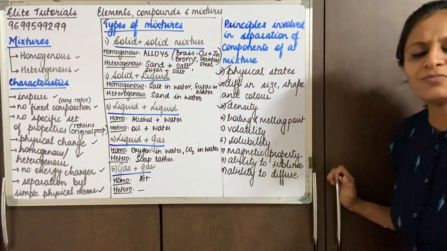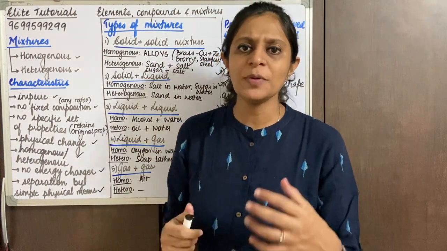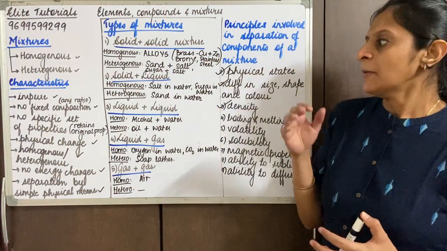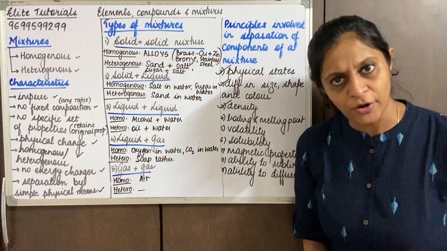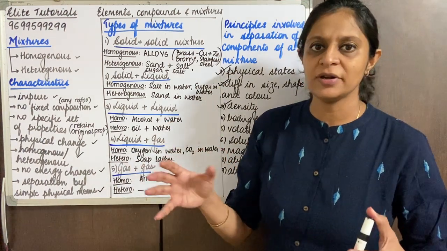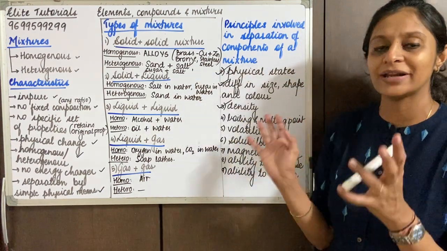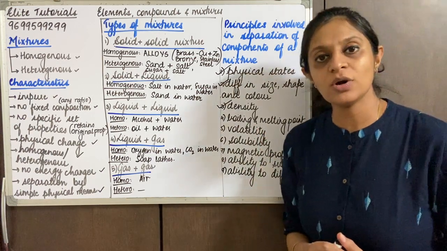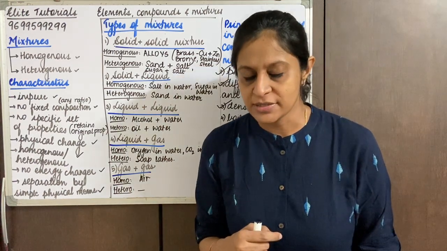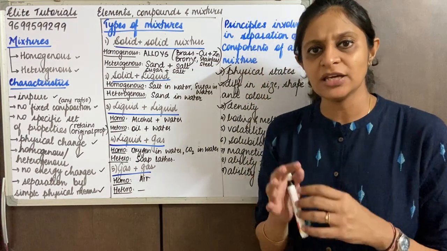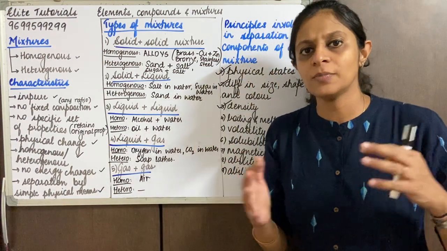The next one is difference in boiling point and melting point. This would be possible when we are talking about, again, liquid mixtures that differ in their boiling points. Now I understood how to separate a heterogeneous mixture like oil and water. We got an idea how to separate it. But what if I want to separate alcohol and water? Both of them differ in their boiling points, right? So I use a technique in which the one with the lower boiling point gets separated out first, followed by the higher boiling point.